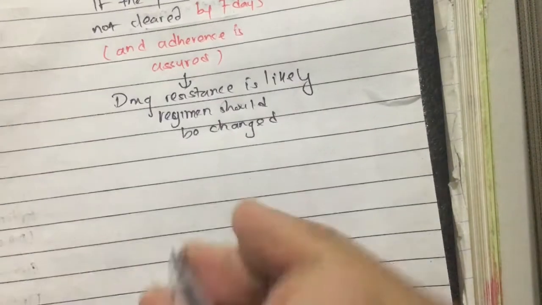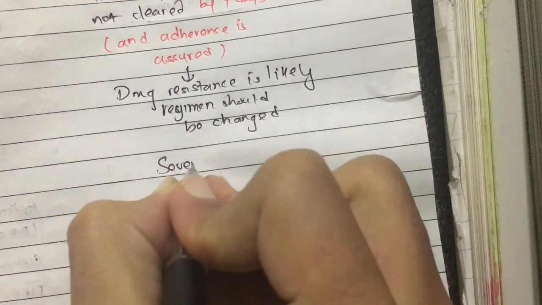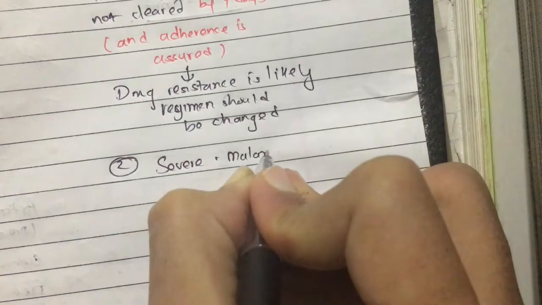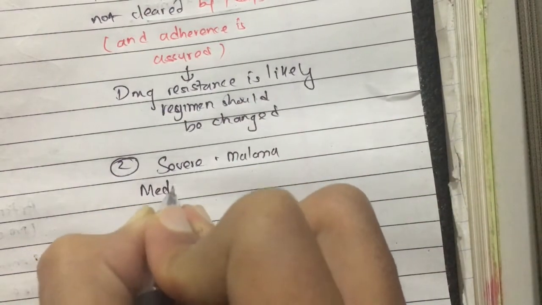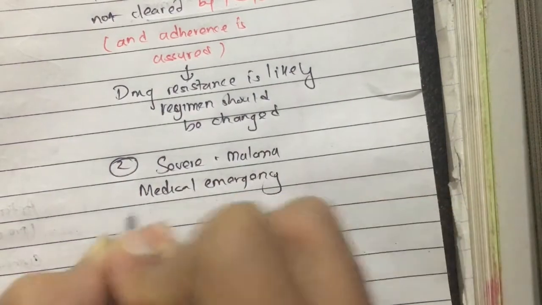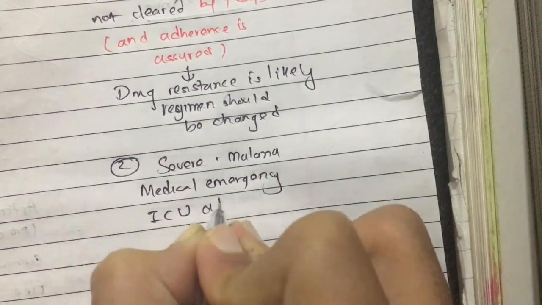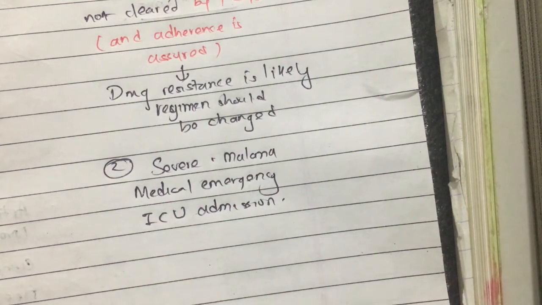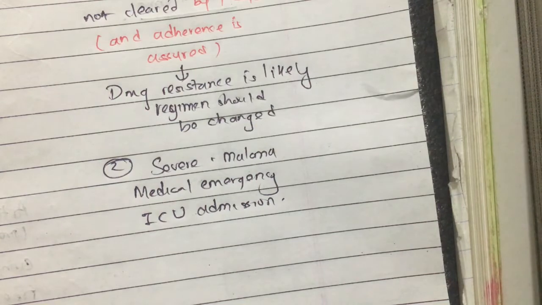But severe malaria is a medical emergency and requires ICU admission. We have already discussed that for severe malaria, the most important treatment is artesunate.